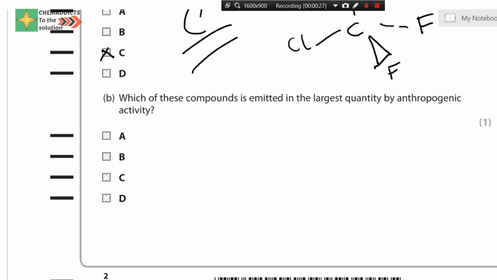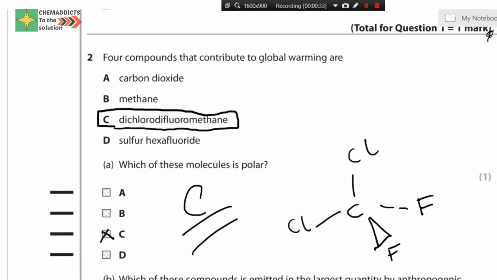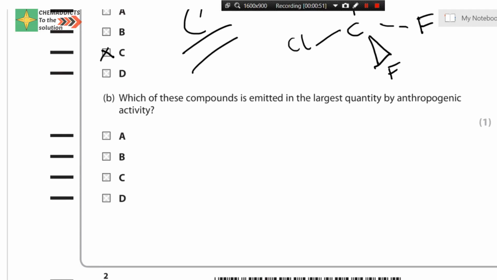So now let's read this question. Previously the options were given. The previous question was this: four compounds that contribute to global warming are carbon dioxide, methane, dichlorodifluoromethane, and sulfur hexafluoride. The second part of this question is: which of these compounds is emitted in the largest quantity by anthropogenic activity?